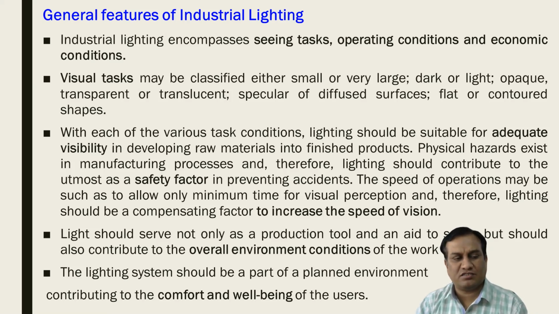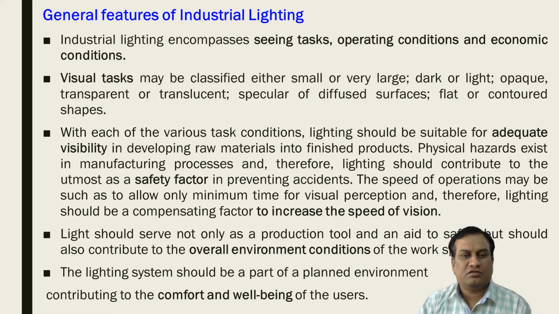The visual task is the main task which should be done by the industry, and that is why lighting is important. Visual tasks may be classified as small or very large, dark or light, opaque, transparent or translucent, specular or diffuse surfaces, flat or contoured shapes.